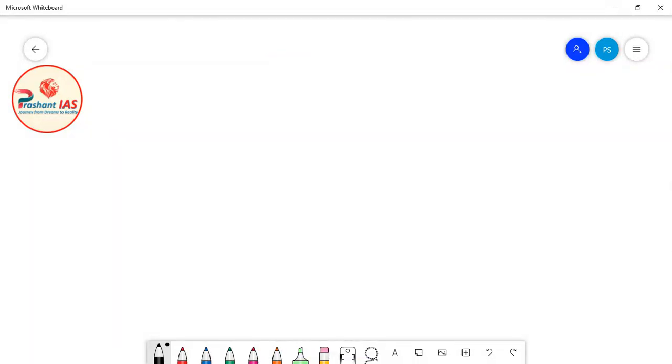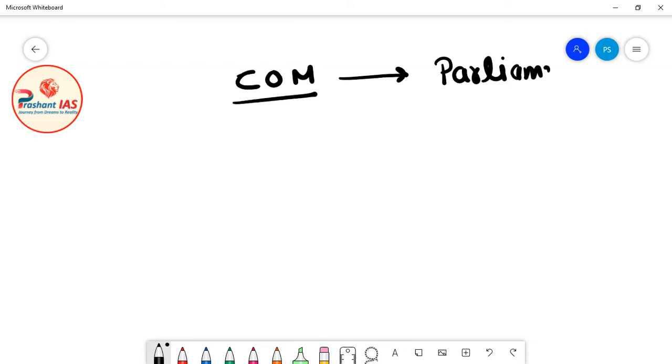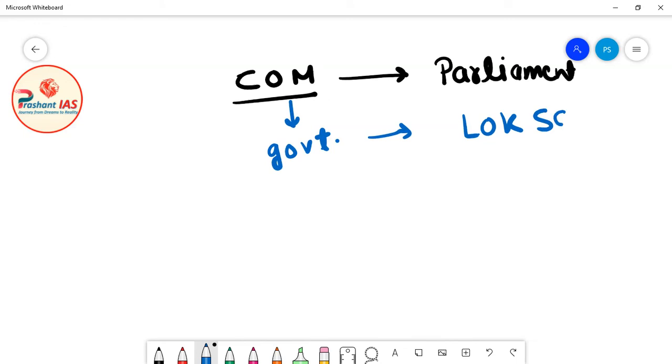So friends, I have told you that the COM, or the executive wing of the government, is a part of the legislature. The Council of Ministers is a part of Parliament. And I have also told you that to form the government in India, or to form the COM in India, an absolute majority is needed in Lok Sabha. So in which house of the Parliament is the absolute majority needed? In Lok Sabha.